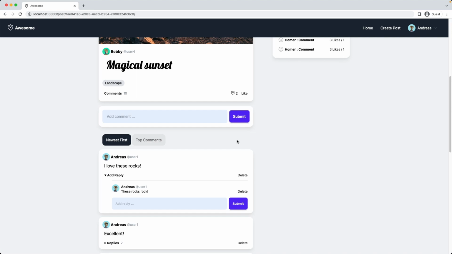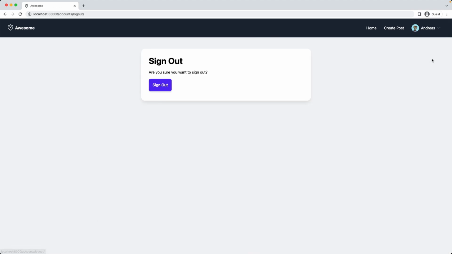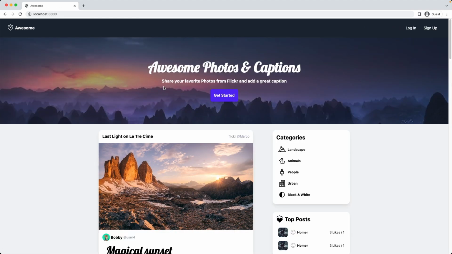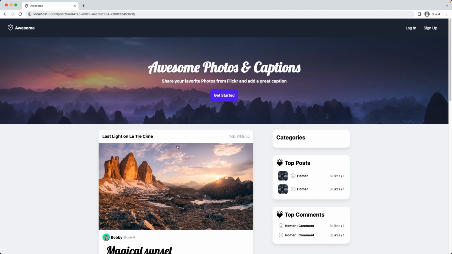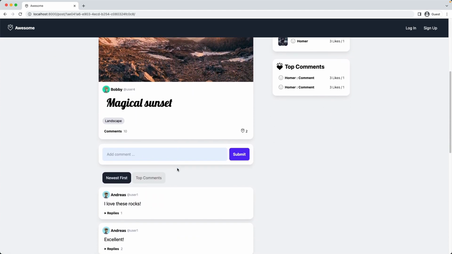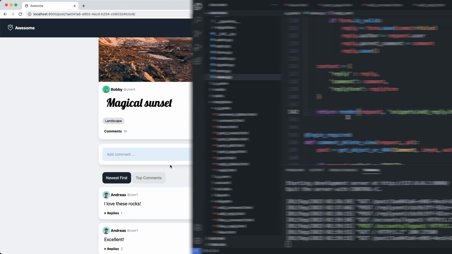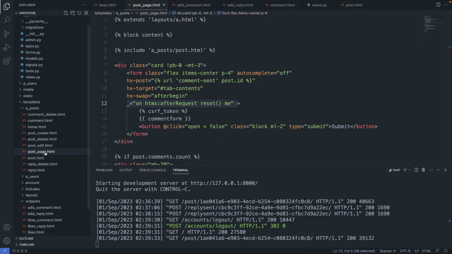So at last I will check now if everything still works also when I'm not signed in. So let's sign out. I go to the post page. So first I see here, I would like to hide this input field when I'm not logged in. So let's change that. This is in our post page template. So let's head over there. Post page.